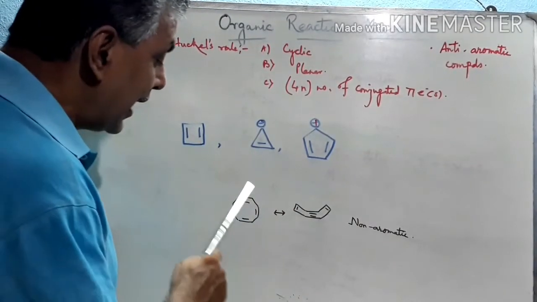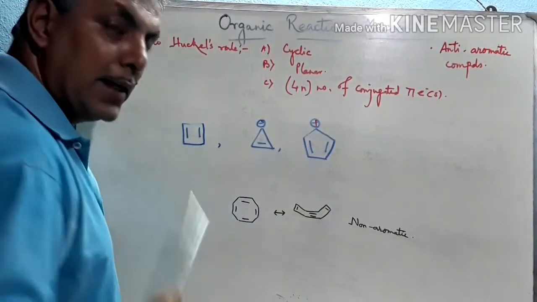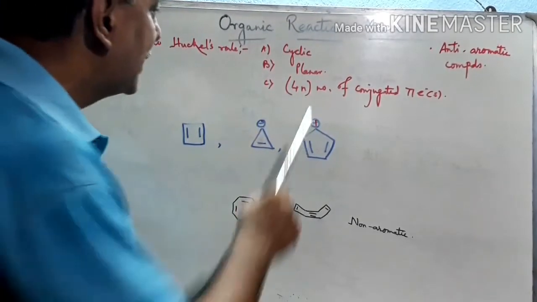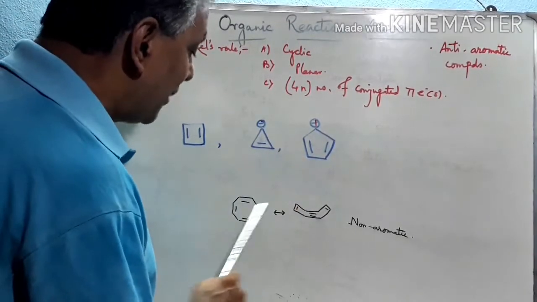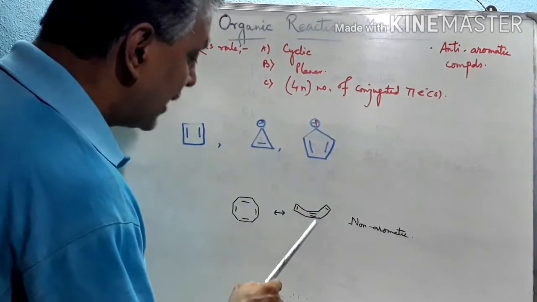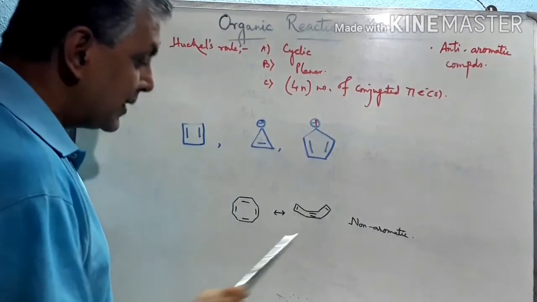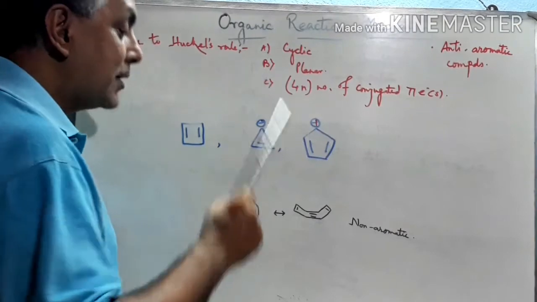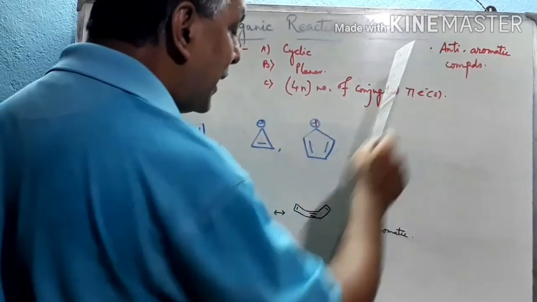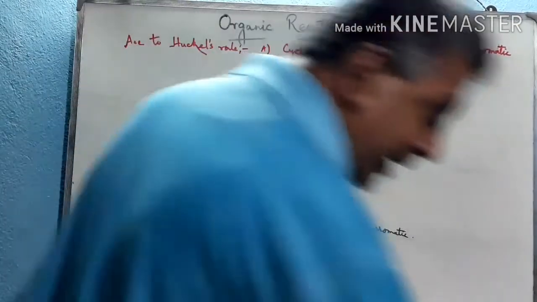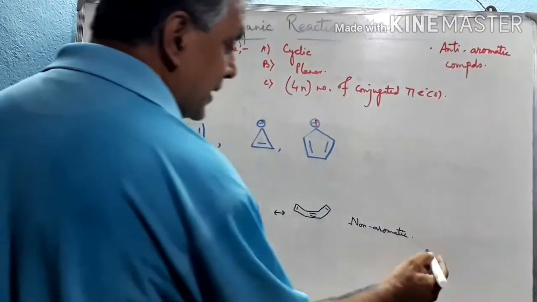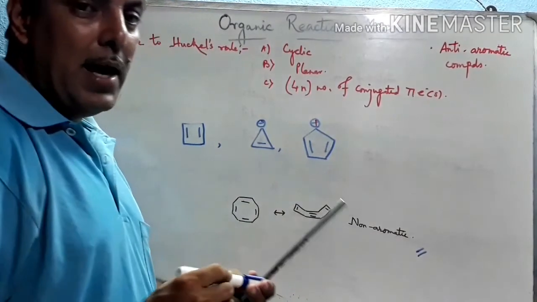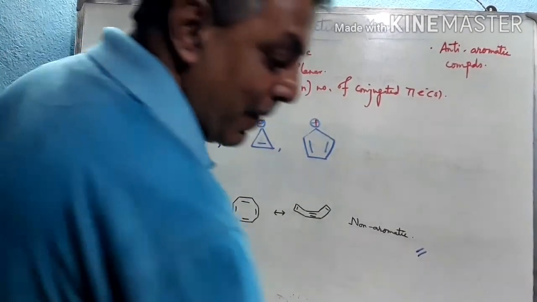But see this, cyclooctatetraene. Though it satisfies the first and third conditions, it is not planar. Why is it not planar? Because it is tub shaped. It converts to this structure, so it is not planar. This is actually a tub shaped structure. Hence condition number 2 is not satisfied, and hence it is not anti-aromatic. Rather, it is called a non-aromatic species. So this species is called non-aromatic. Otherwise, the remaining 3 species are called anti-aromatic species.